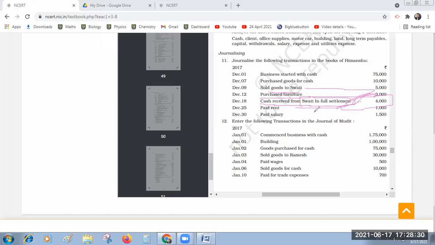Means what is the difference? What is the amount of the difference between the two? 1,000. What is it? Loss or discount. Loss in the name of discount. So cash account debtor 4,000, discount account debtor 1,000, to Swati account 5,000. Likewise, you have to write. Did you understand? Yes, sir. So that is why I asked you to do a problem from the book.